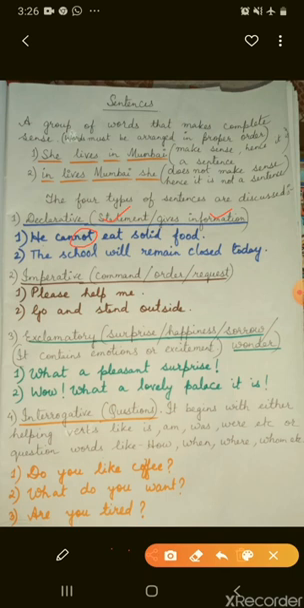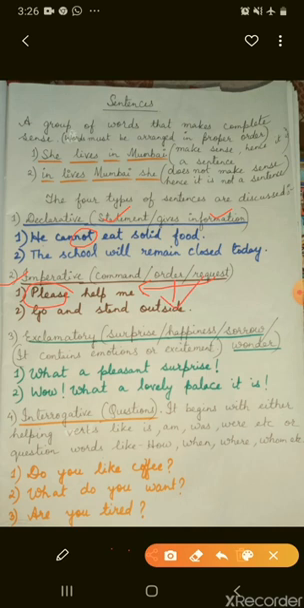Let's move on to the next type, that is imperative. An imperative sentence means command, order or request. When an order is given to you, or a request has been made, those sentences are imperative sentences. Like the first one, please help me. Please is there, so it's surely a request. Number 2, go and stand outside. This is clearly an order.